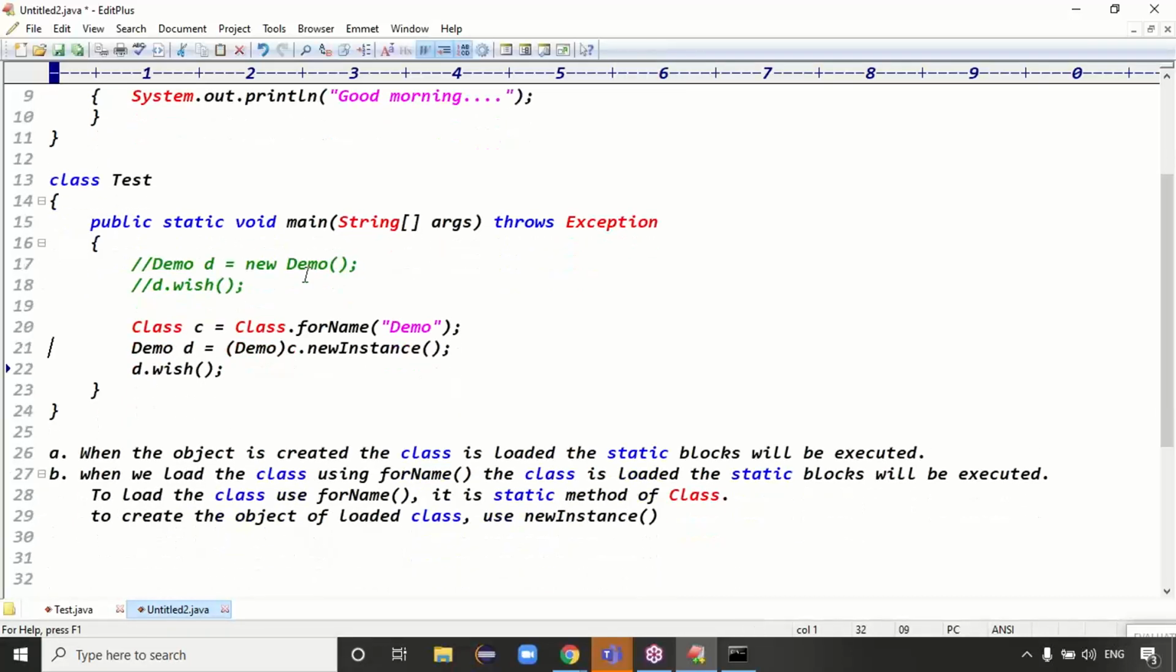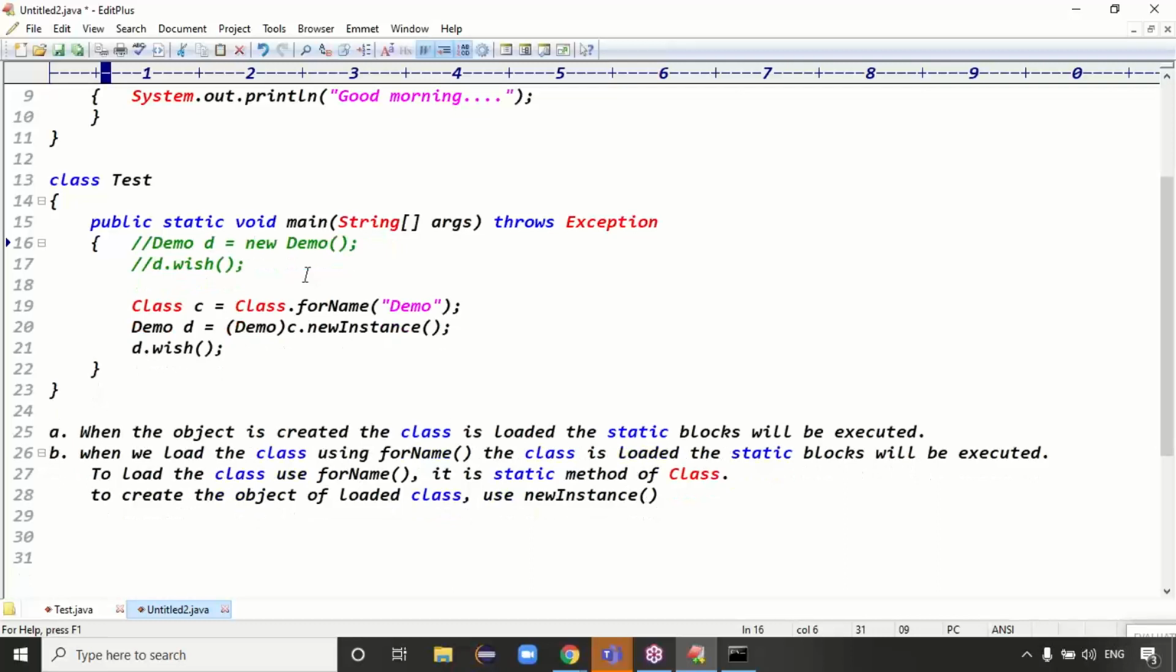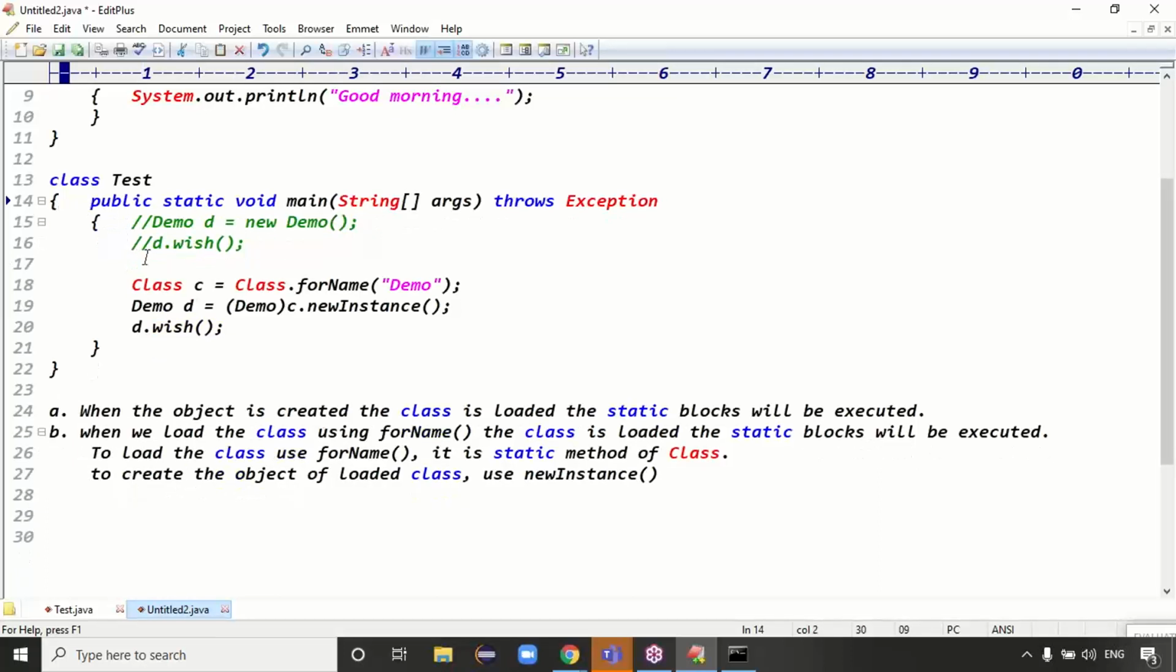Guys, I hope you got the clarity about these two statements. The first statement is: when I create the object, the class is loaded, and the corresponding static blocks are executed.